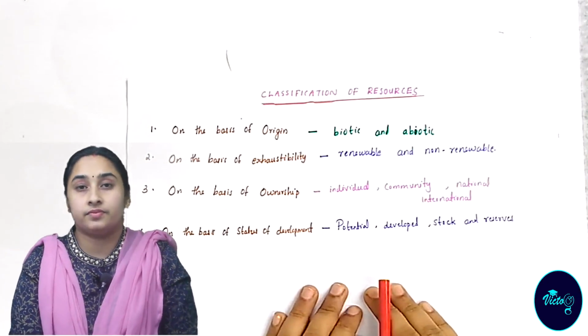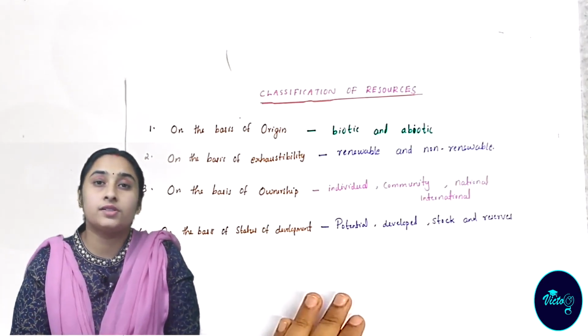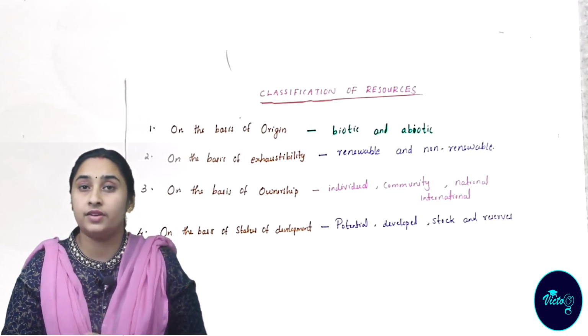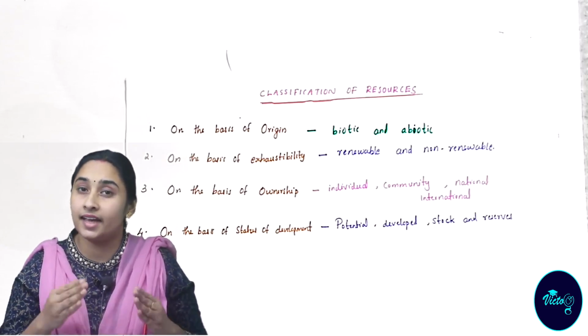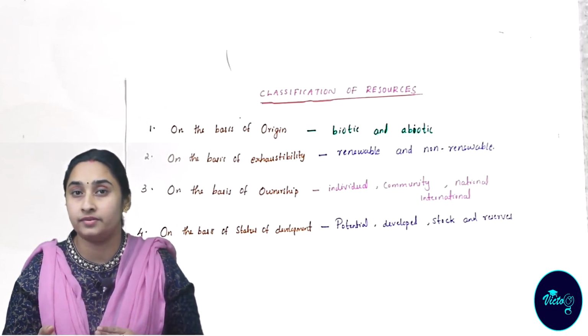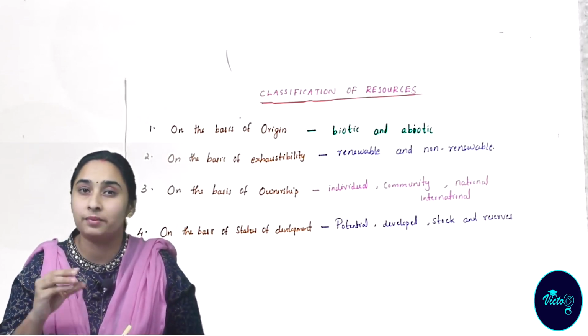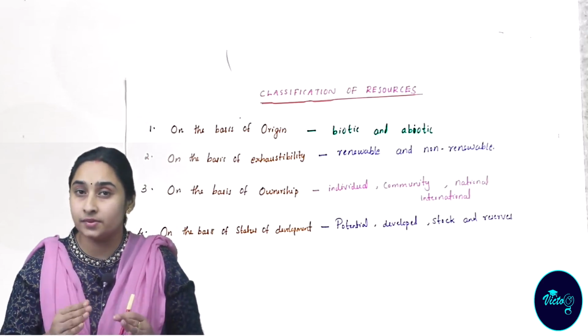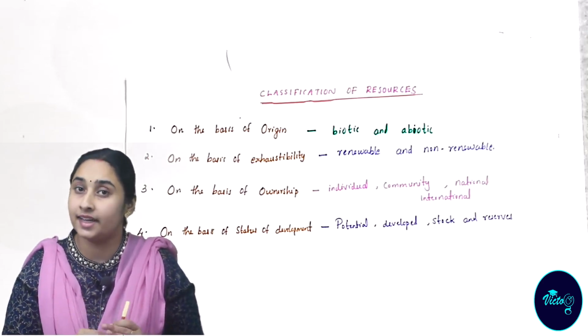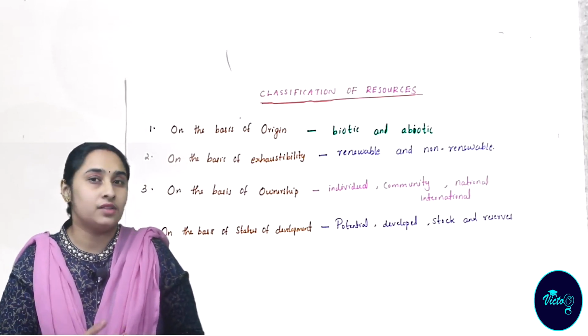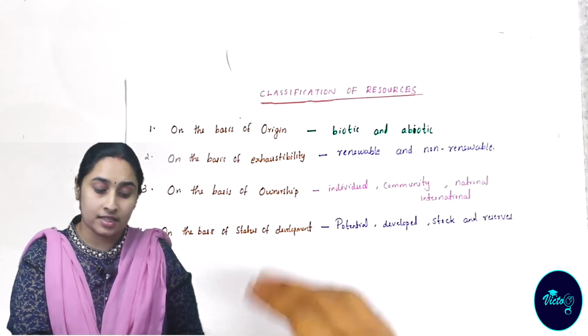Classification of resources. We can classify the resources on different bases. If you are taking any resource, we can simply say that either it is natural or man-made. Water is naturally available, but the pen is made by human beings. So for any substance we are taking, we can say that either it is natural or man-made. Then we can classify the resources on different bases.